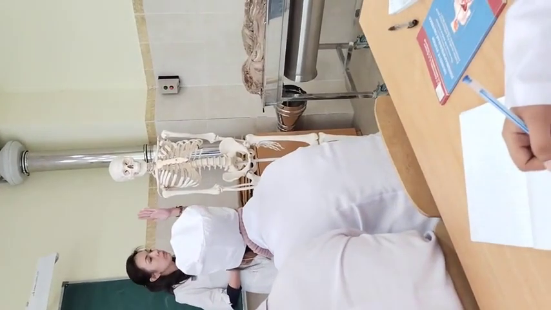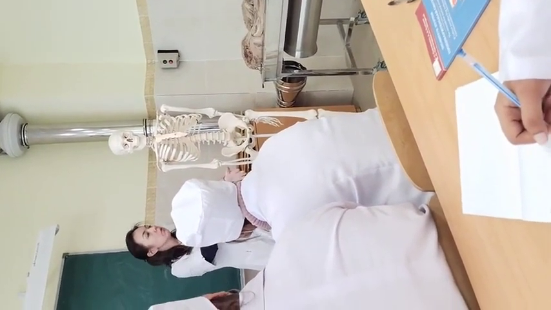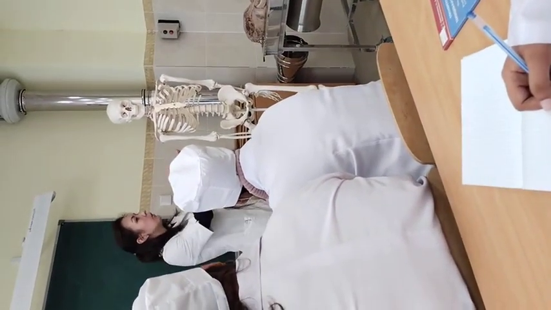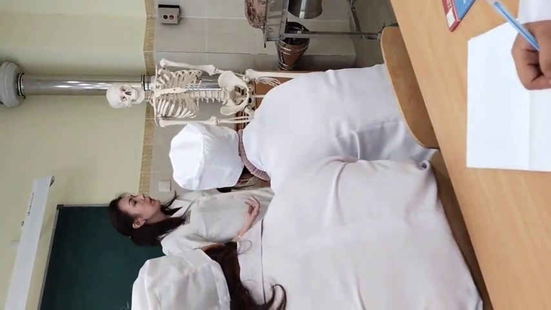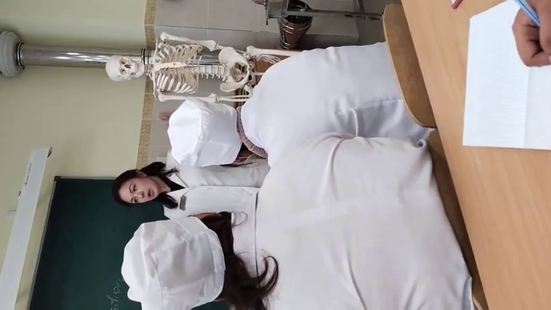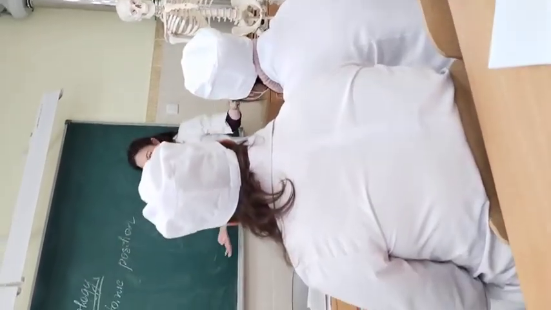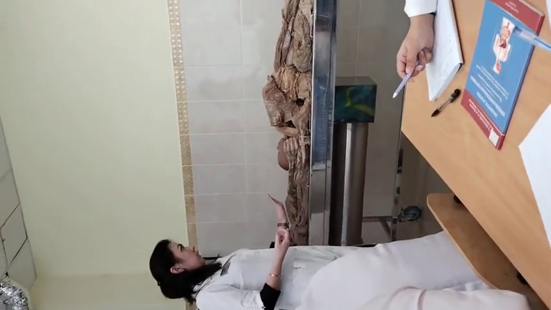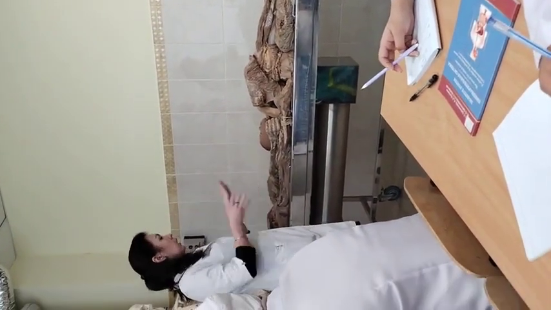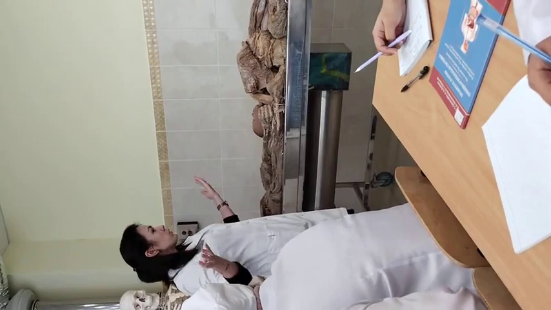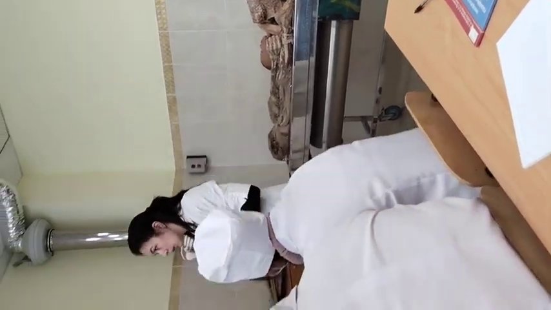And when we are talking about the bones, we put the bone into the position as it is located in our body. But when we talk about internal organs, we will put these organs onto the sectional table as they are located in our patient's body. Our patients usually lie on the bed in a supine position on the back, and that's why everything that is located anteriorly will now face superiorly, directed upward, and everything that is posterior will be directed downward. So as it is in a person in a supine position, this is anatomic position.